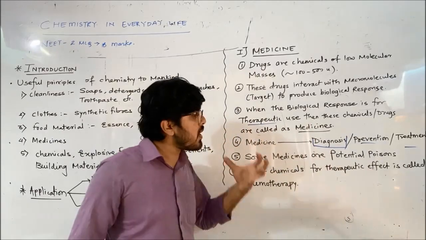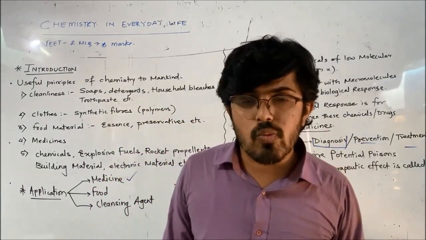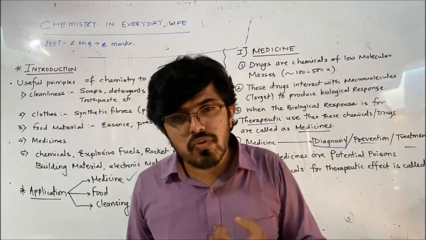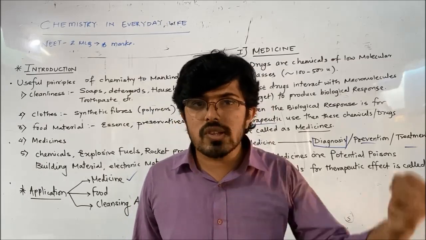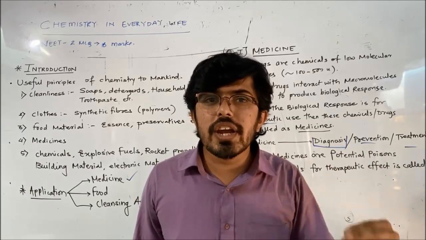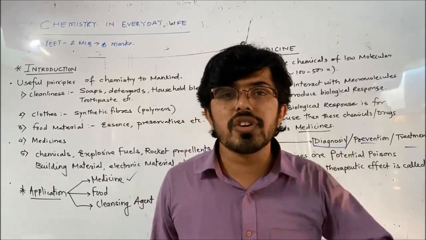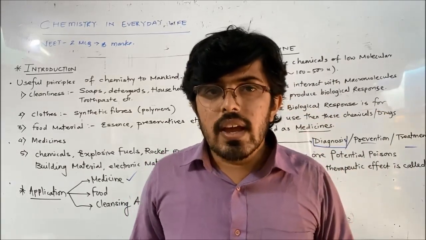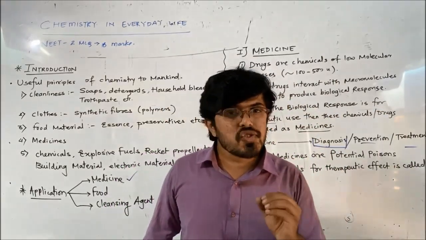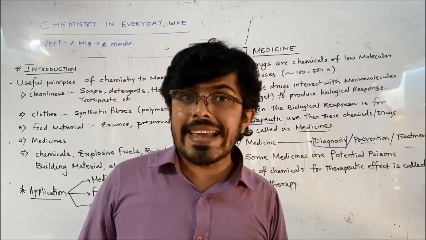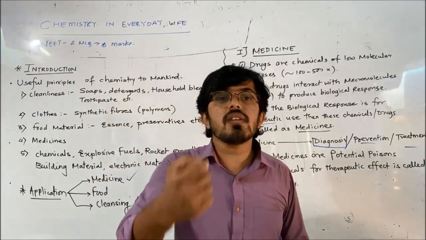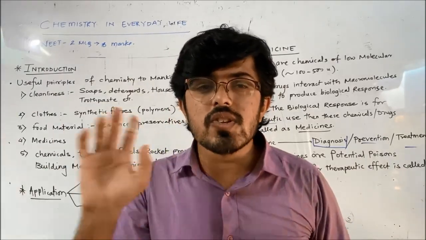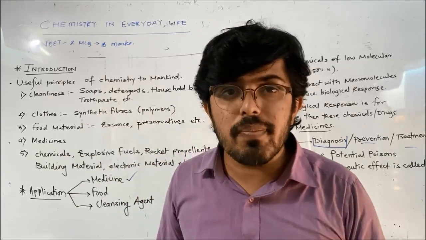Okay, so there are some medicines which are potential poisons. What is the meaning of potential poisons? If you consume that medicine, it is useful for the body. But if you continuously consume that medicine, slowly it will start deterioration of certain body mechanisms or certain side effects will develop permanently. Like you may have heard of steroids. Steroids are very good medicines to heal an injury. But when a person consumes steroids, it will create severe side effects in his body. Metabolic side effects will develop.